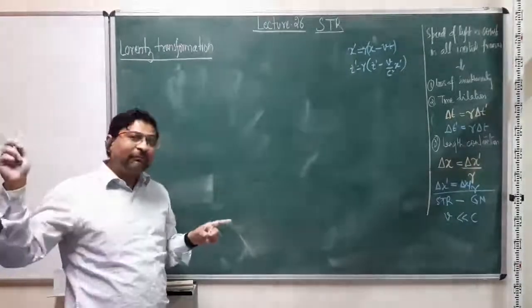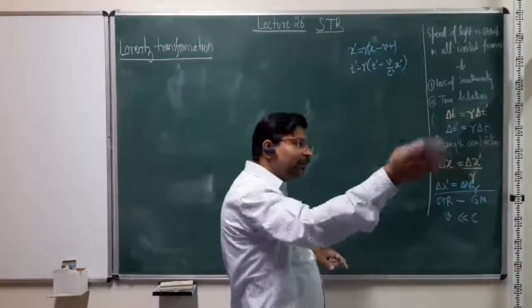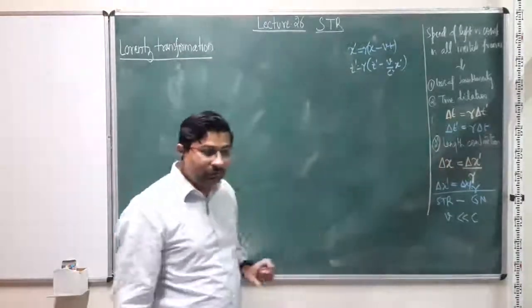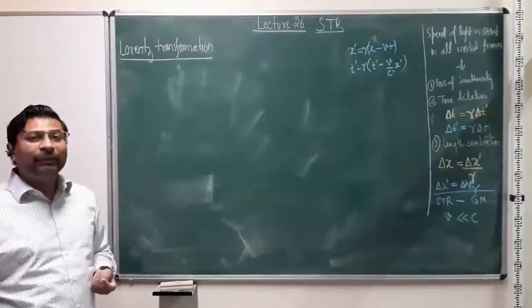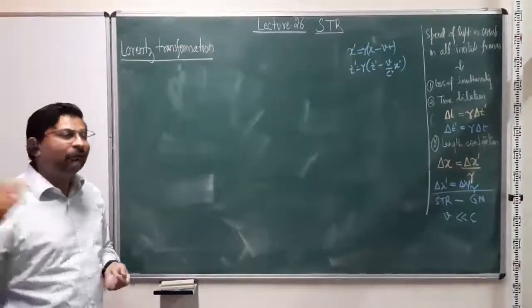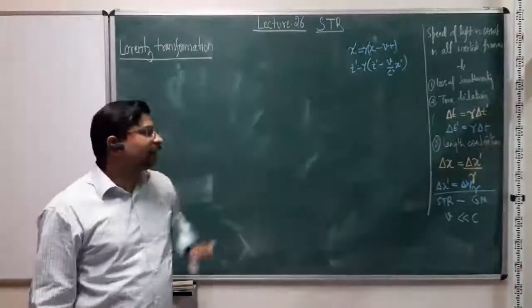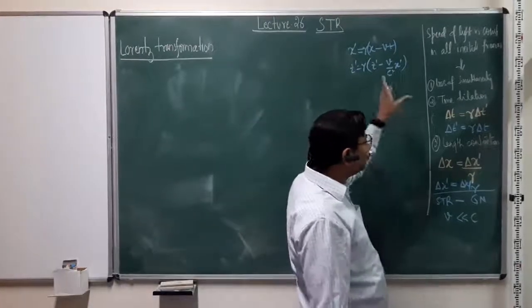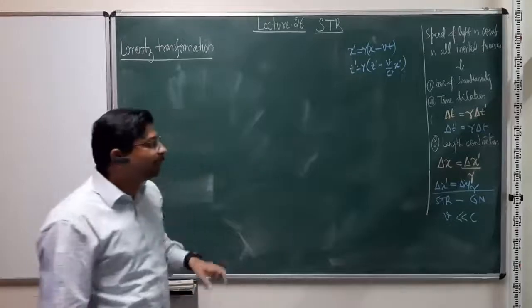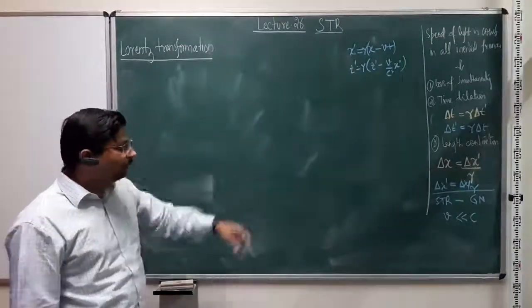So a third observer will give something different, and a third observer might try to tell who seems to be correct, right? But that again will depend on the relationship of the third observer with respect to the first and second observers. So this debate cannot be sorted out. Of course, this is not a debate to be sorted out, because they both are talking about different things, but more on that maybe later. Right now we don't have to worry about it.